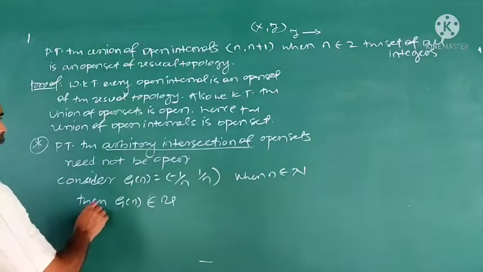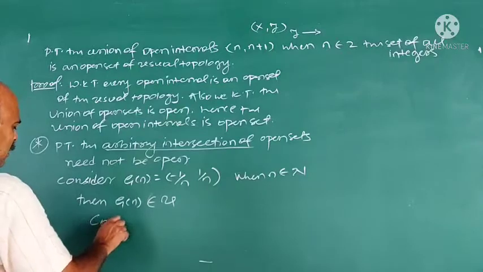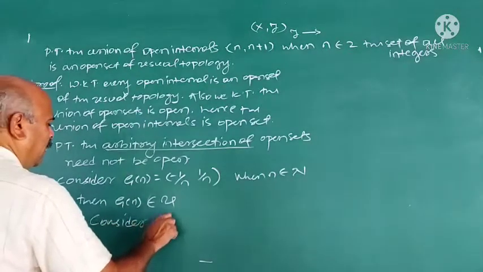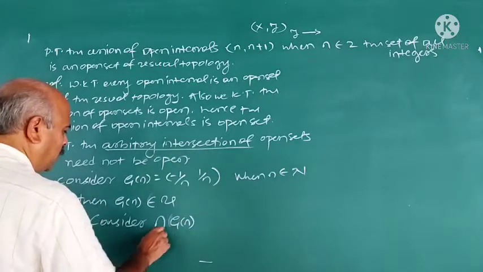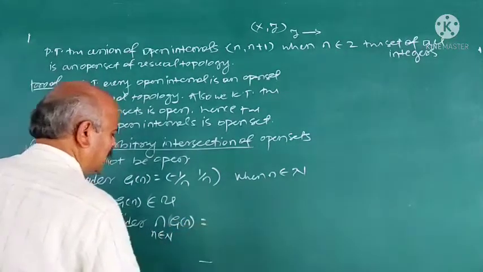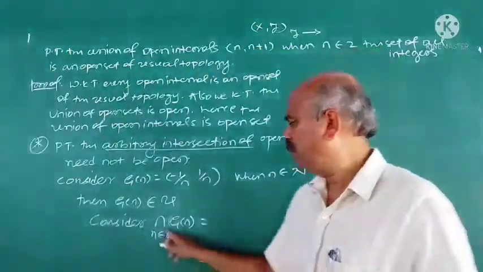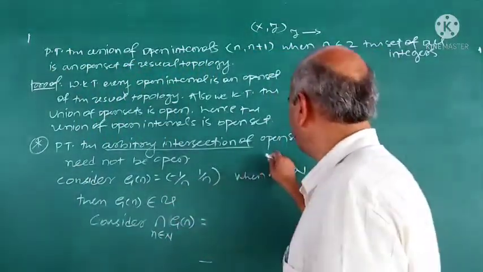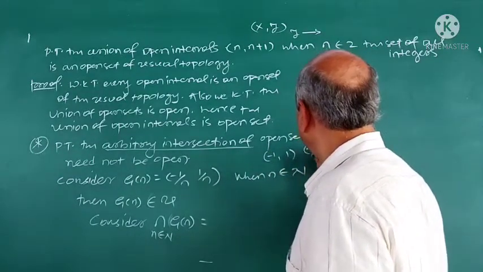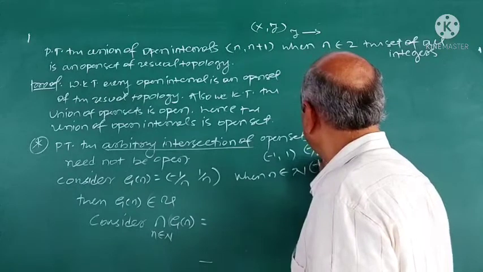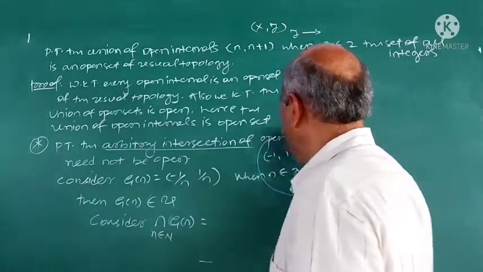Now we have to prove that arbitrary intersection is not a member of U. For that, consider the intersection of G_n, n belongs to N. What is the intersection of G_n? Try this. The intersection of (-1, 1), (-1/2, 1/2), (-1/3, 1/3) and so on.